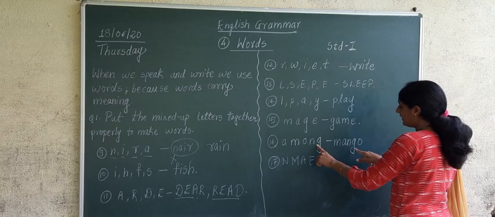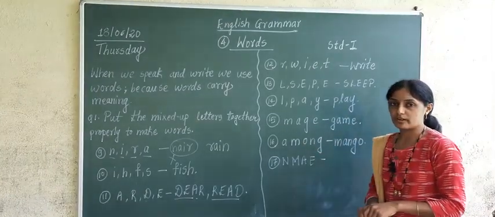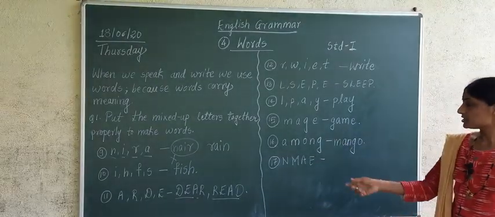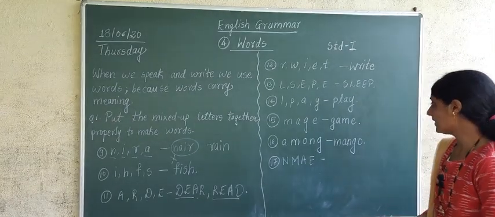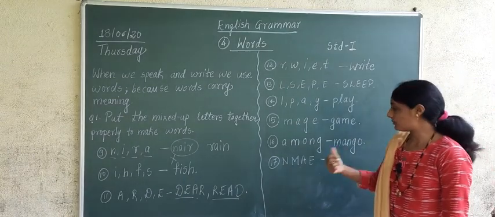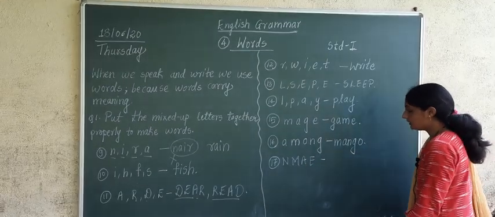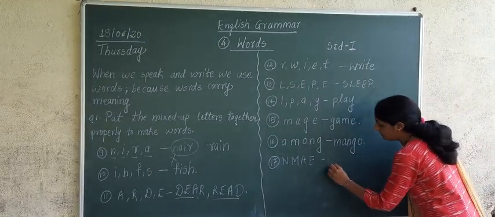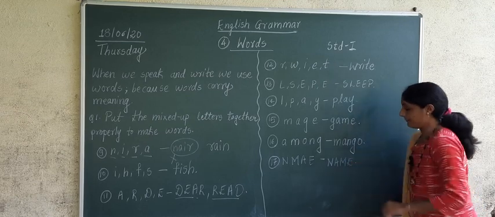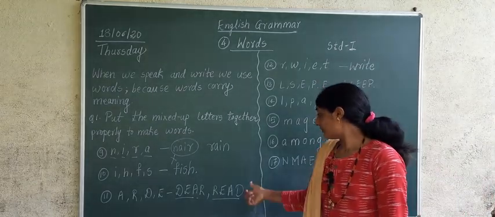M-A-N-G-O. G is there? Yes. O is there? Yes. So which word have we made? We have made the word mango from the letters given in example 16. And the last example which is given over here is N-M-A-E. Now what word can we make from these letters? Now these are all capital letters, correct? From these capital letters, we can make one word, that is N-A-M-E, name. Have you understood?